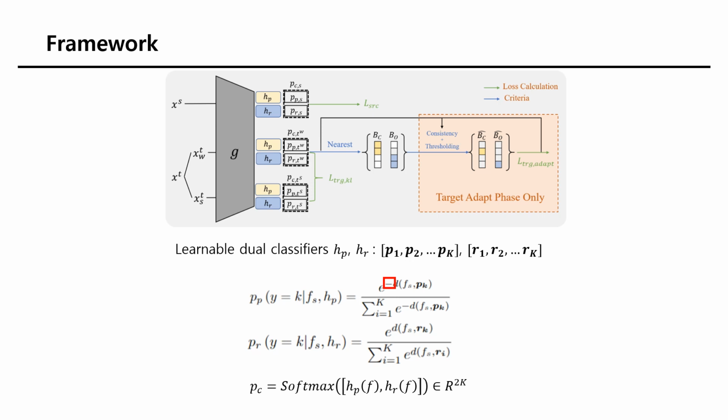The framework of our method is as follows. We use two learnable dual classifiers for prototypes and reciprocal points. Each classifier generates its own probability, PP and PR. These are gathered to make the collaborative probability PC. As shown in the following equations, features of each class become closer to its prototype and farther from its reciprocal point.